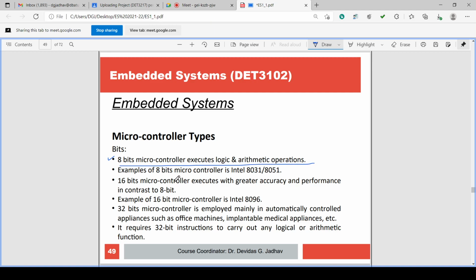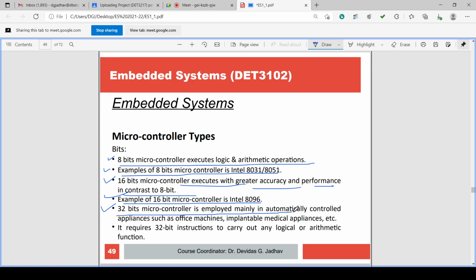Accuracy is increased from 8-bit to 16-bit. An example of a 16-bit microcontroller is the 8096. Then next is the 32-bit microcontroller.